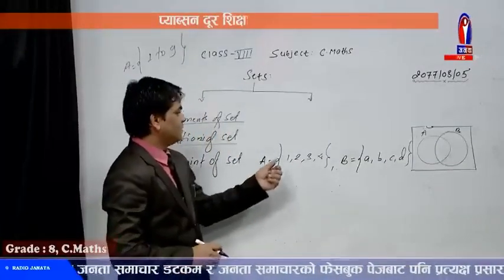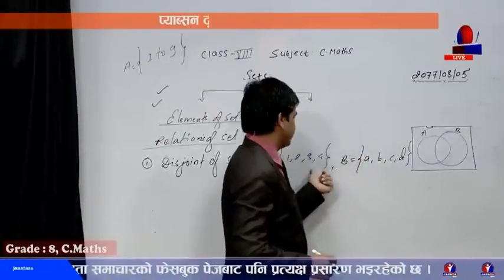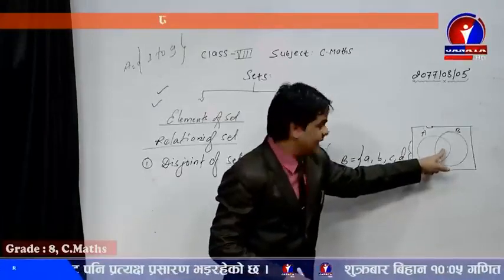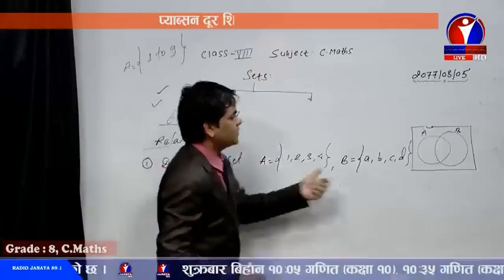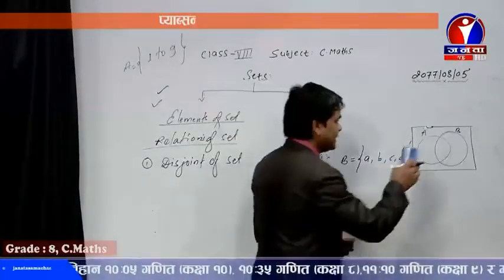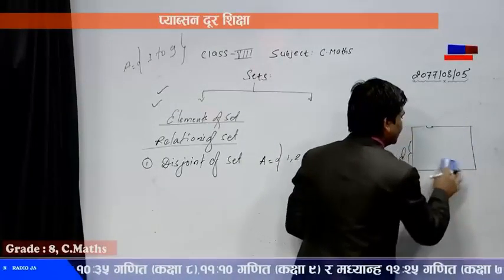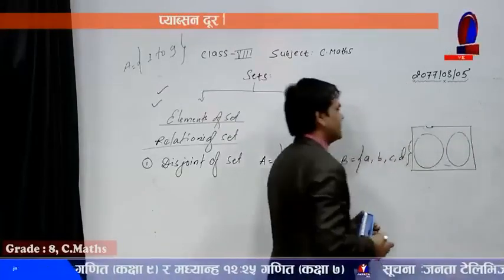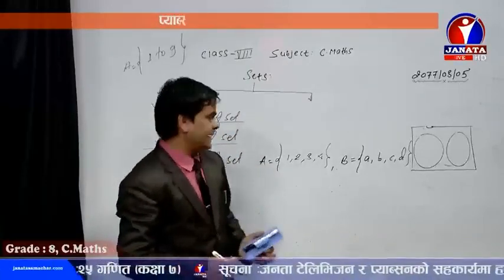Now look here. If you write the information in this way, dear students, no elements can be adjusted in a common area. That's why we need to be very sensitive. In case of disjoint set, we never prepare an intersected place. That means there must not be any kind of connection. So while preparing, we need to be very careful in case of disjoint set. There must not be any kind of connection or joining.